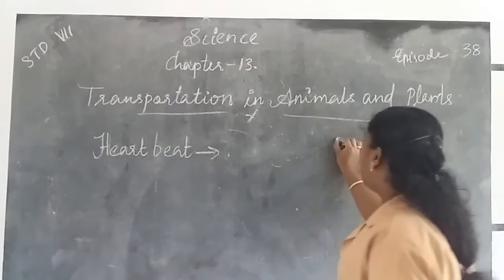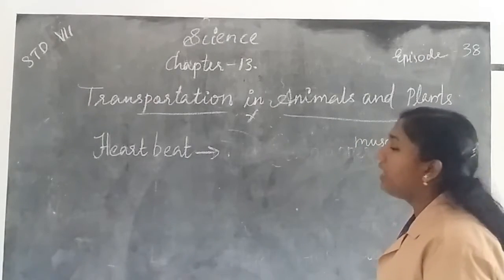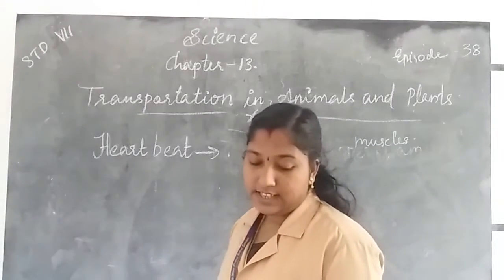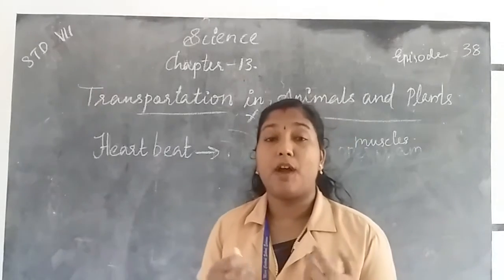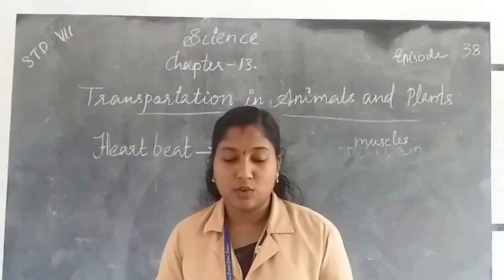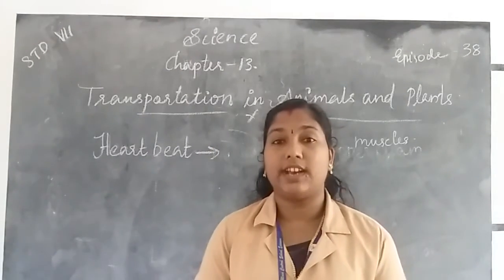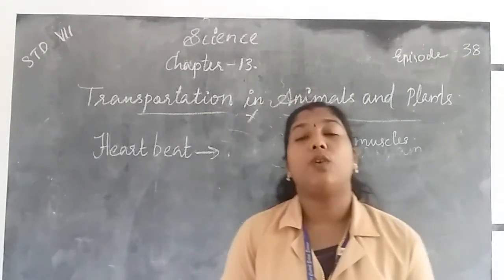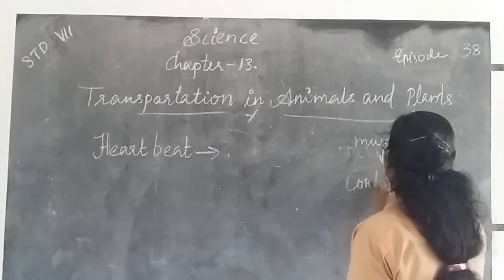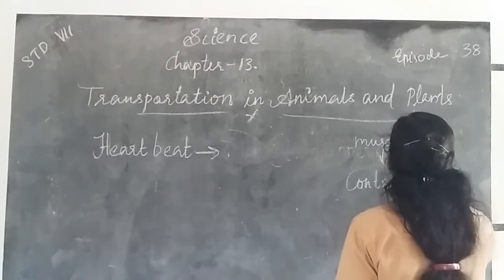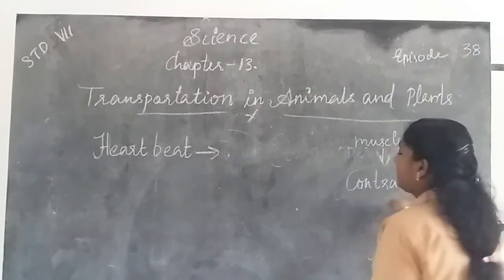The chambers of the heart are made up of what? Muscles. What is the peculiarity, the property of muscle? The muscles can contract and relax rhythmically. The muscle can contract and relax.